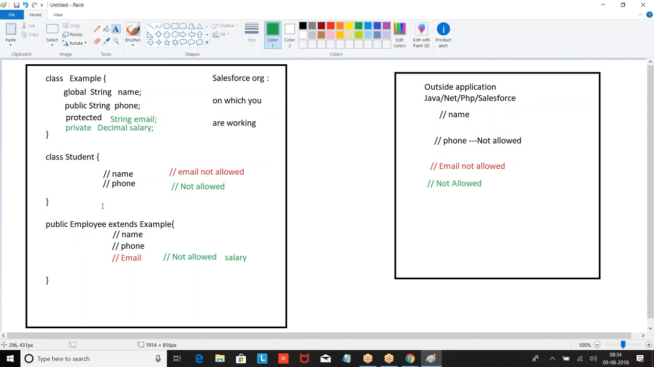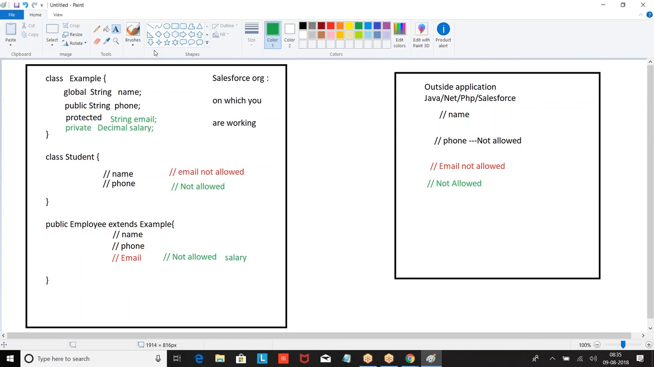Now within the Student class, what can I use? Name and phone. Because Student is not a child of Example, I cannot use the protected member. Am I clear with this? Everyone, am I clear with this? Yes, thank you, Satish.